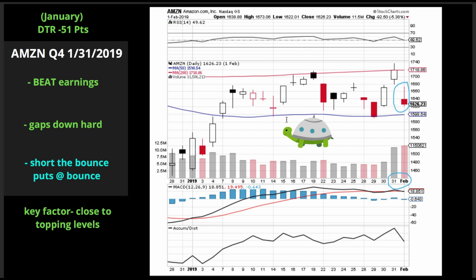Okay, so once again, your best entry is short the bounce. Okay, so not puts at the open, although you could make money with puts at the open. Your best entry here, puts at the bounce.